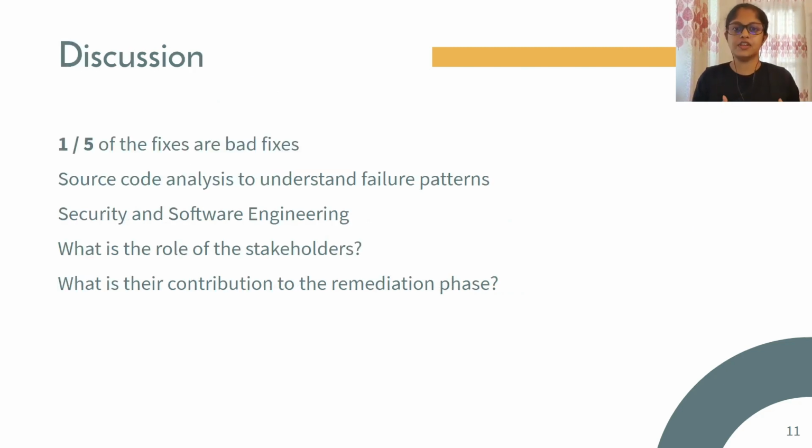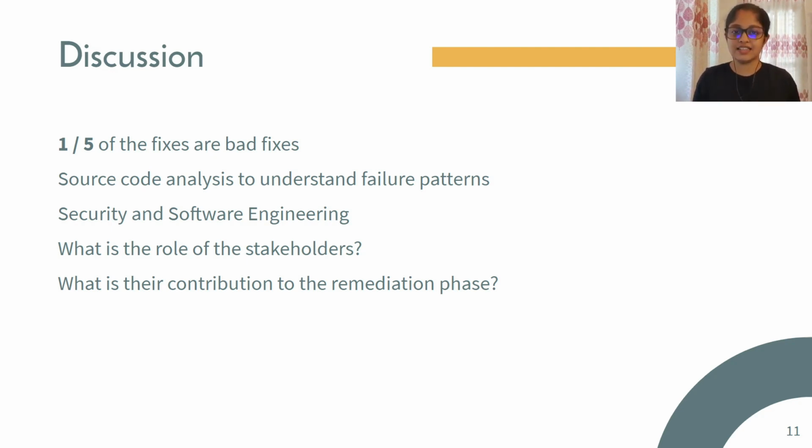The quantification of the remediation process has shown that 1/5 of the time, fixing a given vulnerability has gone from bad to worse by introducing more vulnerabilities to the code base. The literature lacks any quantification on this issue, so that presents some difficulties in proving this fact. From the developer's perspective as to why they failed to fix a vulnerability, source code analysis will help in understanding the current failure patterns before reaching out to developers hoping for the exact reason. So the interesting question is, where does this analysis take us?